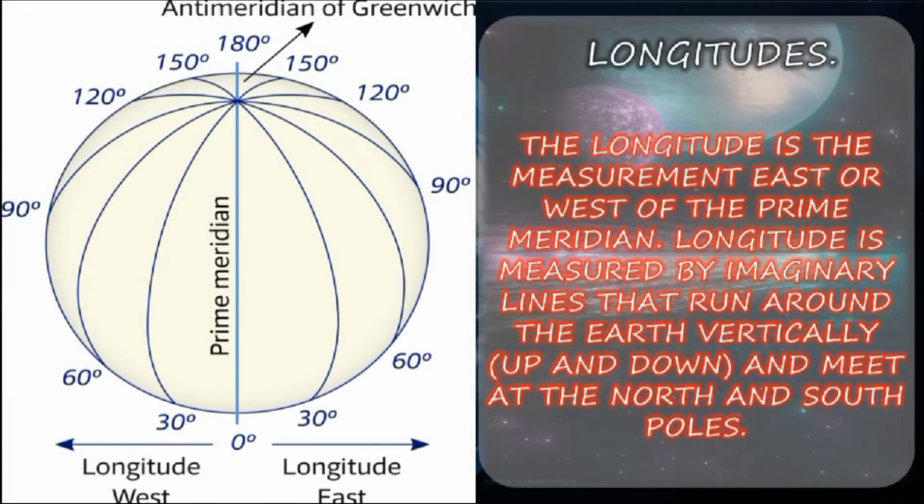Longitude is the measurement east or west of the prime meridian. Longitude is measured by imaginary lines that run around the Earth vertically, up and down, and meet at the north and south poles.